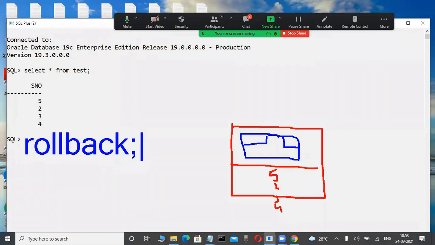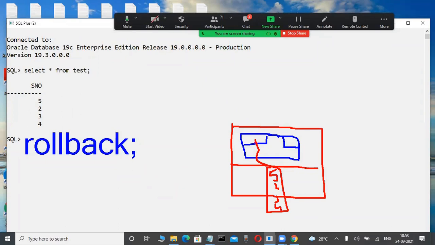Possible or not possible? Anybody guess? After saving this data in the hard disk, now I am typing rollback. Whenever I type rollback, does this 5 change into 1? Otherwise, still 5 is available. Very good. All are telling the correct answer. Yes, still 5 is there. This 5 cannot change into 1 only. Why? Because whenever you use commit, in the previous case, the new data for the transaction is permanently stored in the hard disk.